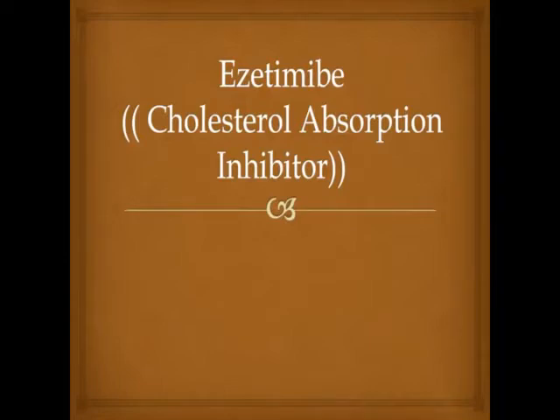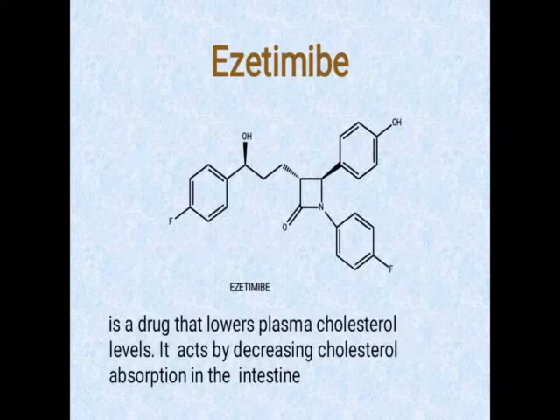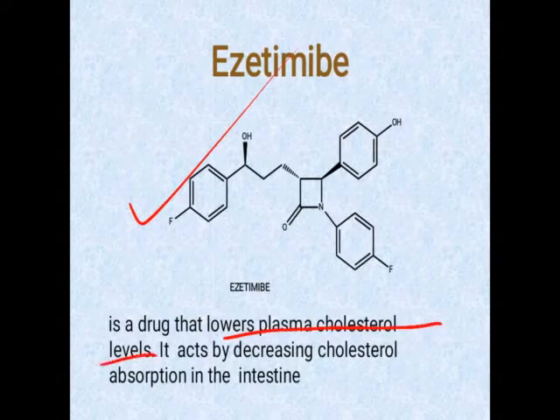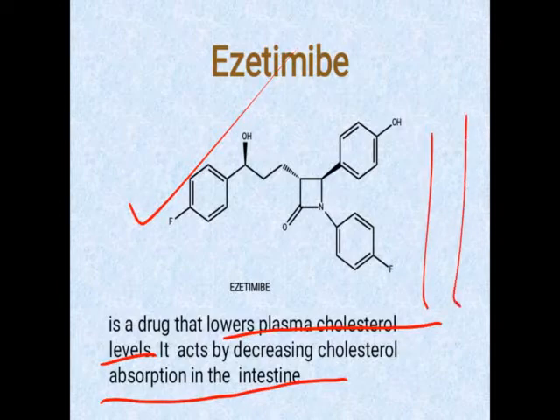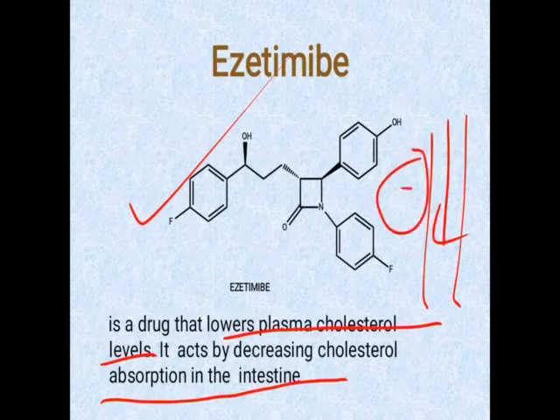The last drug of the chapter is ezetimibe, the cholesterol absorption inhibitor. That is the structure of ezetimibe. It is responsible for decreasing the plasma cholesterol level by decreasing absorption of cholesterol from the intestine. Generally, what happens when cholesterol comes into the intestine? This is the blood flowing. When cholesterol comes into the intestine, through this it enters the blood. So the level of cholesterol in the blood increases.